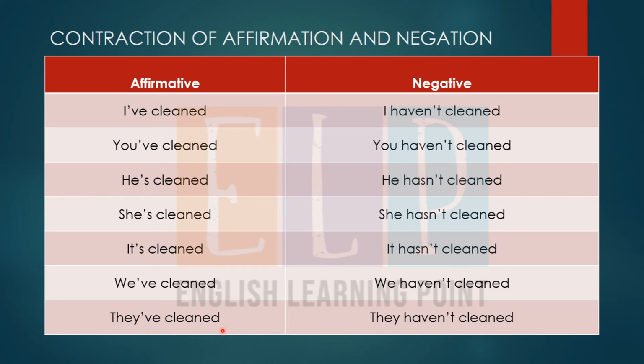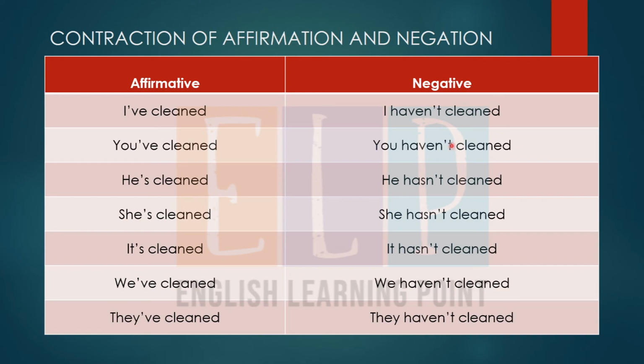While making contractions, instead of I have, you have to put I've. Instead of you have, we put you've. Instead of he has, we put he's. Instead of she has, we put she's. We use an apostrophe and s. Instead of it has, we use it's. Instead of we have, you use we've. Instead of they have, you use they've.